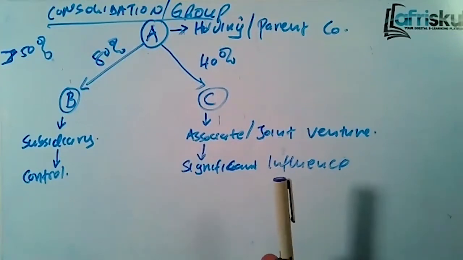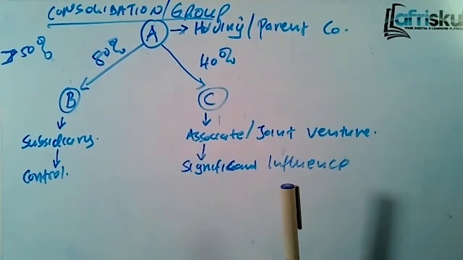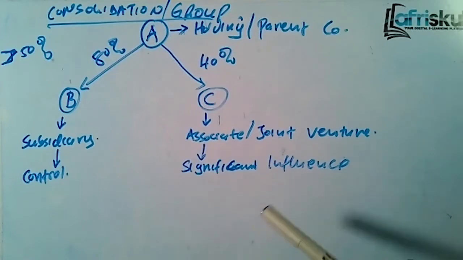What do we mean by significant influence? Significant influence means you can participate in their financial matters, operating matters, and whenever they are sitting on the board, you have your representation. But for control, it's like you become a dictator. You can dictate to them. But with this one, you cannot dictate to them. You just have significant influence. So that's the difference between a subsidiary and an associate.